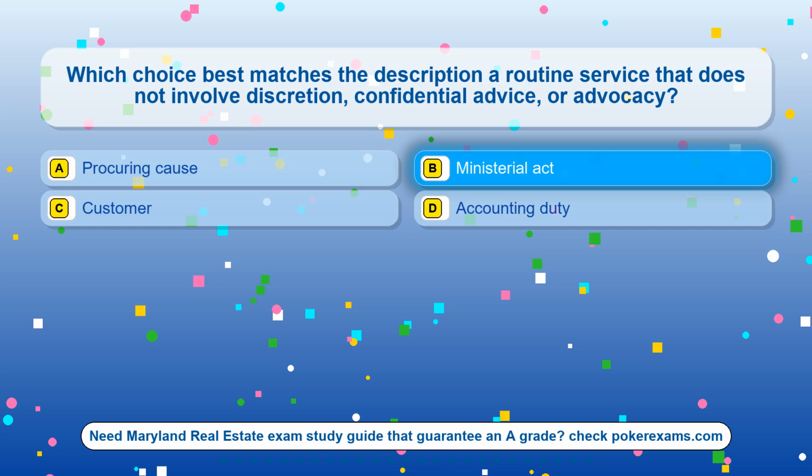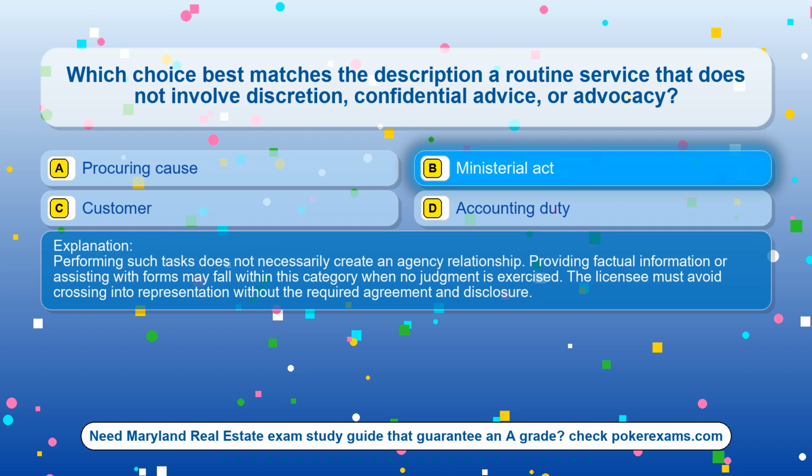The correct answer is option B, ministerial act. Performing such tasks does not necessarily create an agency relationship. Providing factual information or assisting with forms may fall within this category when no judgment is exercised. The licensee must avoid crossing into representation without the required agreement and disclosure.